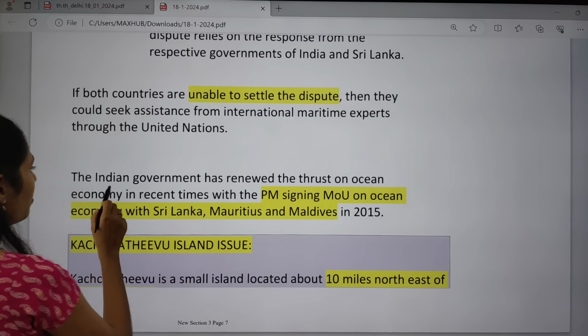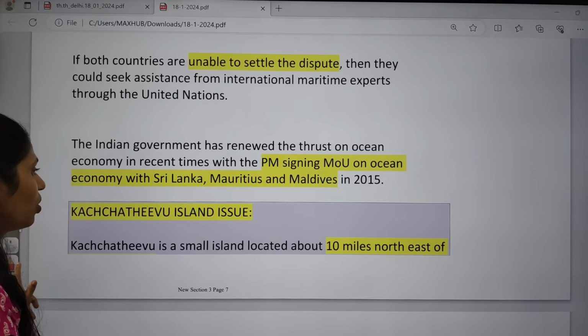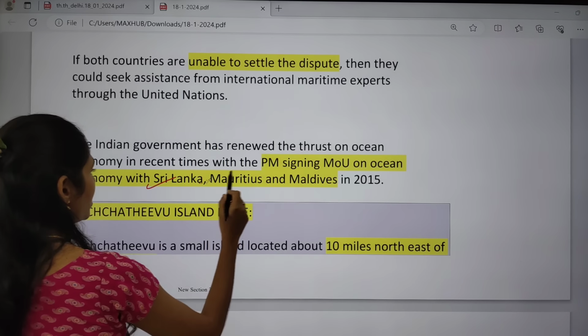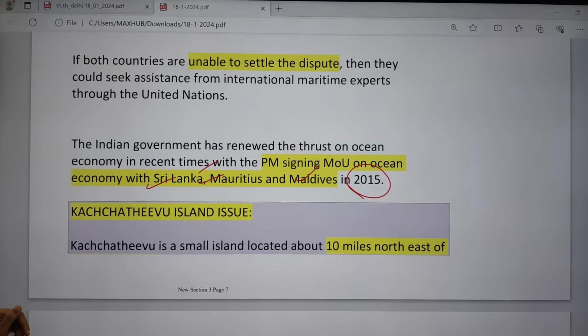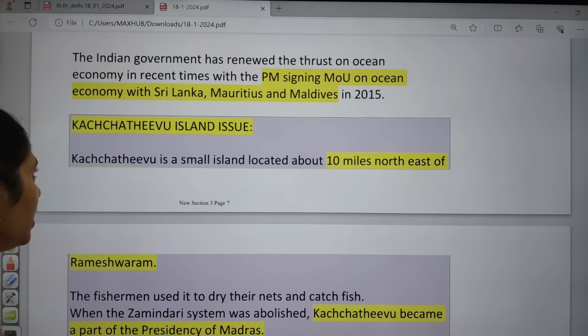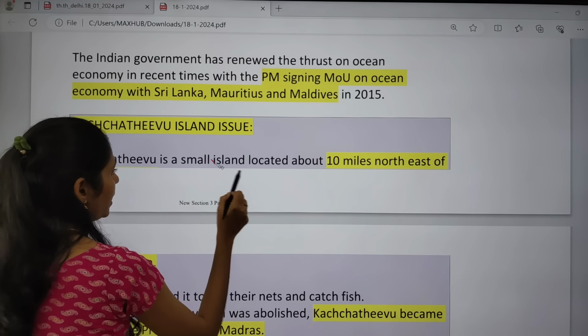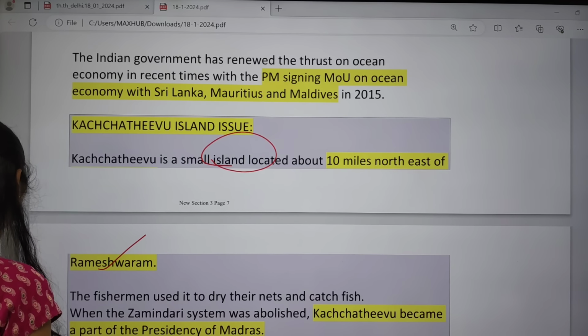And next, the Indian government has renewed its trust in the ocean economy in recent times. Recently our Prime Minister also signed a Memorandum of Understanding on Ocean Economy with Sri Lanka, Mauritius and Maldives in 2015. So we have to go for renewal of these agreements. And as I said, there is also one more issue between India and Sri Lanka, that is the Katchatheevu Island. This Katchatheevu is a very small island, located 10 miles northeast of Rameshwaram. This Rameshwaram belongs to India.